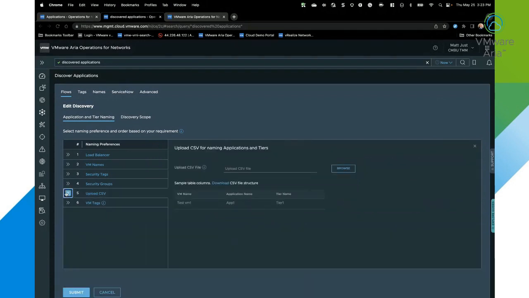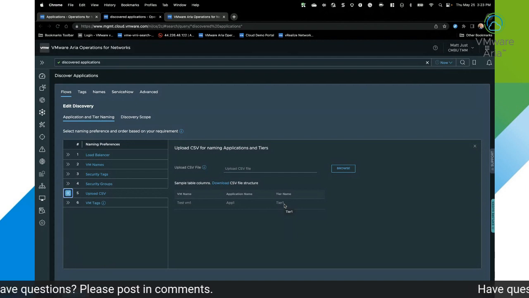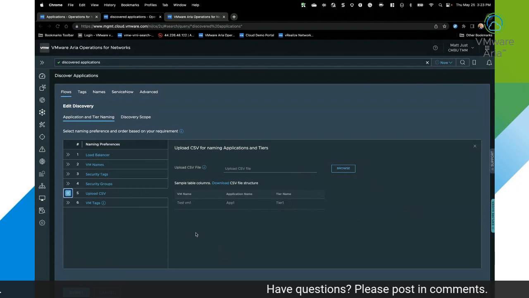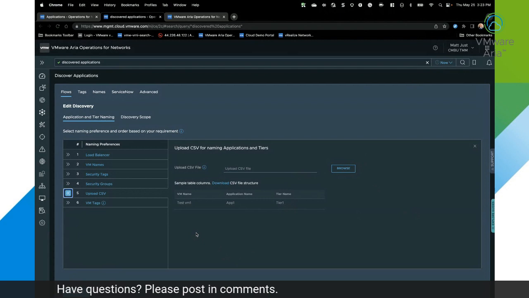upload CSV option. What this allows us to do is take a CSV file. You can actually download a template, and if you want to come in and put in VM names and define the application name, the tier name, and so on. If you want to put in IP addresses, whether it's IPv4 or IPv6, you can absolutely do that as part of your applications, or even regular expressions within that CSV. And then you can browse and upload that CSV file, and it will utilize that CSV file as it's looking at the flows and discovering those applications.